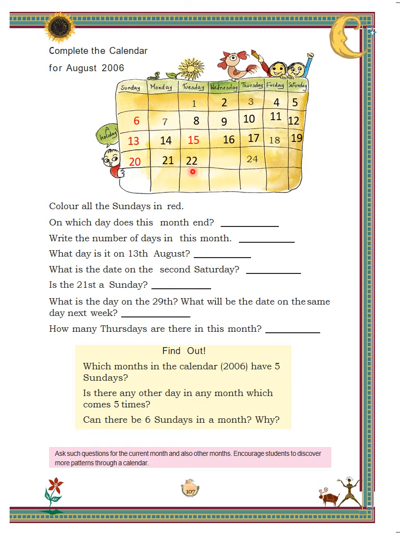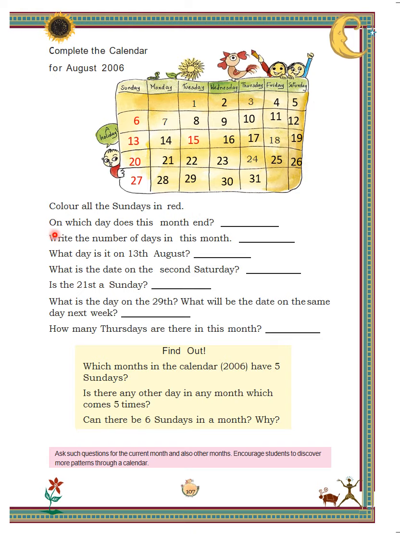21, 22, 23, 24, 25, 26, 27, 28, 29, 30, 31. After making the calendar, just verify it once from the calendar at page number 102.